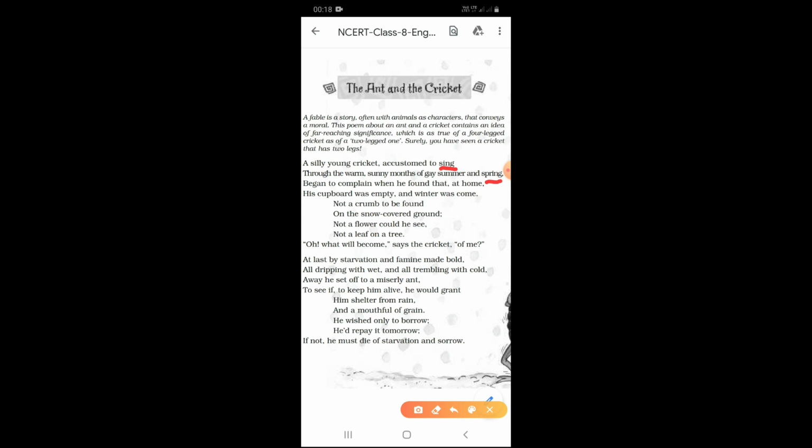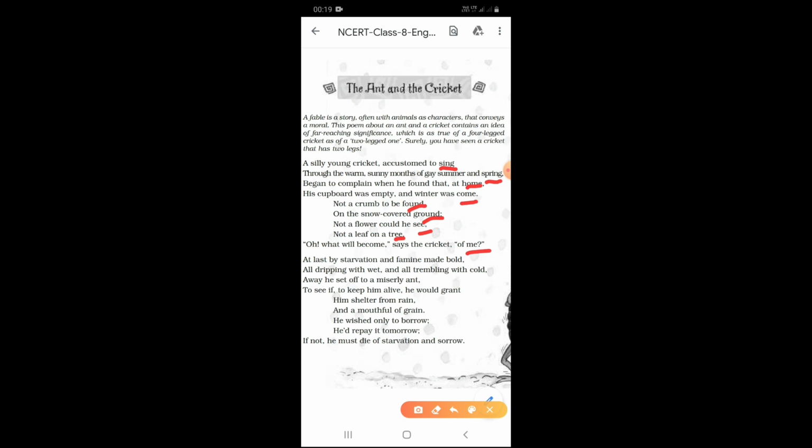So the rhyming scheme is A. Then home, come. So the rhyming scheme is BB. The next last words, found, ground. So the rhyming scheme is ABCC. The last rhyming scheme, C, tree, me. So the total rhyming scheme of the poem is A, B, B, C, C, D, D, D. So this was the rhyming scheme of the poem, The Ant and the Cricket.